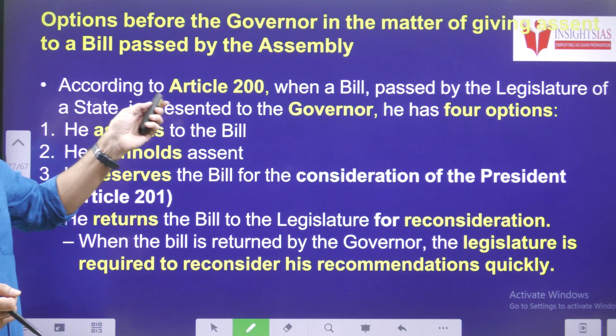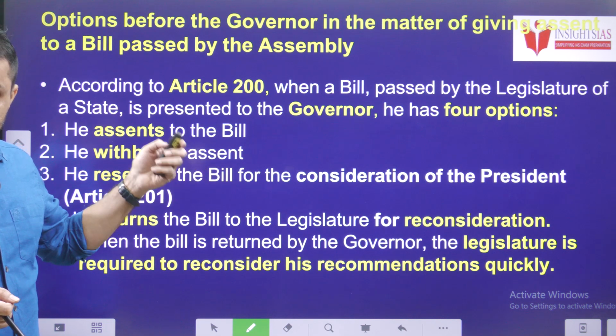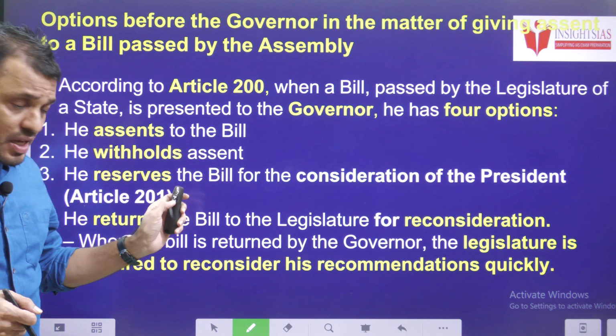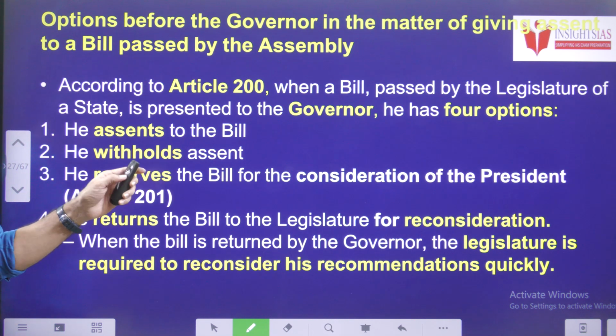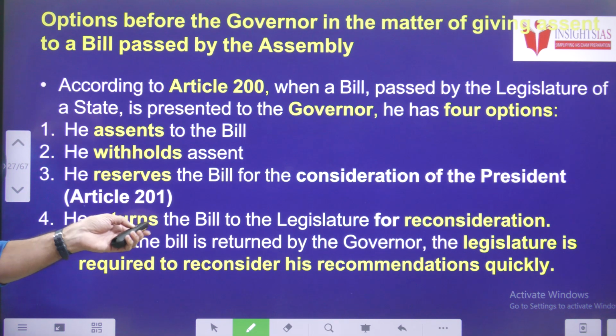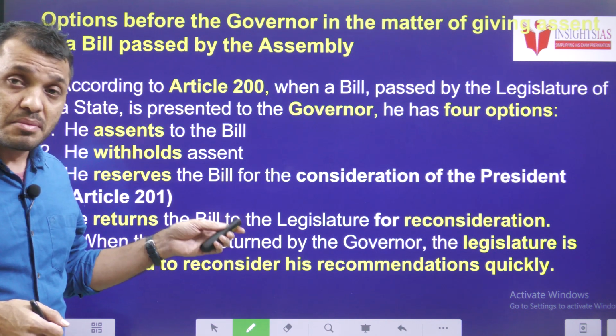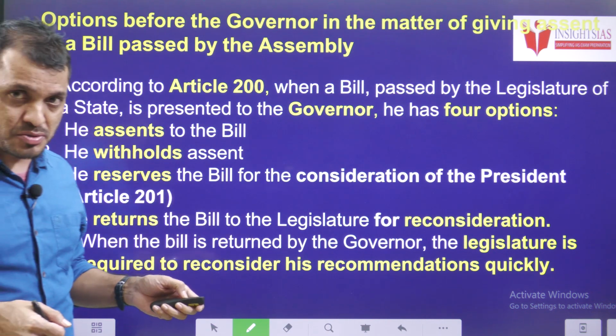Okay. Next, options before the governor when a bill comes to the governor. Normally governor has to assent to the bill, and he can withhold, okay, reject the bill, he can return the bill, and he can reserve the bill for the president's consideration. But recently the Supreme Court mentioned that governor cannot reject the bill also.